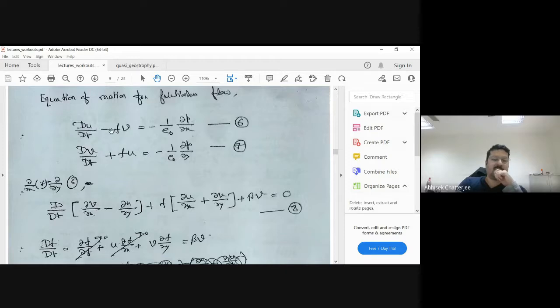Basically you subtract this equation minus this equation, and then multiply by minus 1. So you get d/dt. Take del v by del x. From here you have del v by del x minus del u by del y, because this is the x derivative and this is the y derivative you are doing, plus you get f here, and then you get del u del x plus del v del y, plus an extra term beta. Can you tell from where this beta term comes?